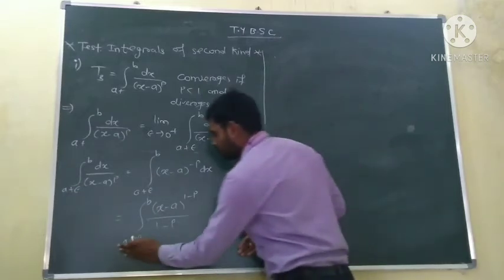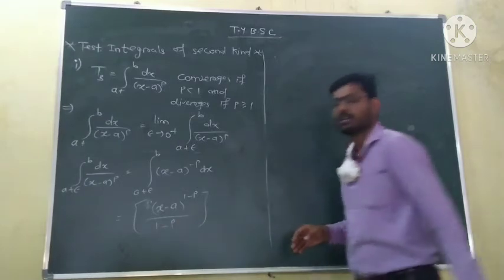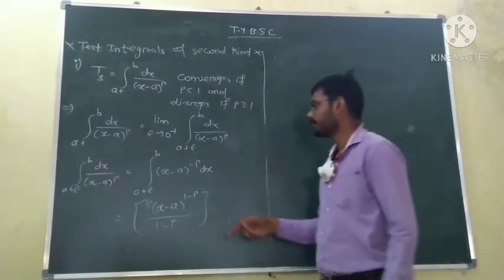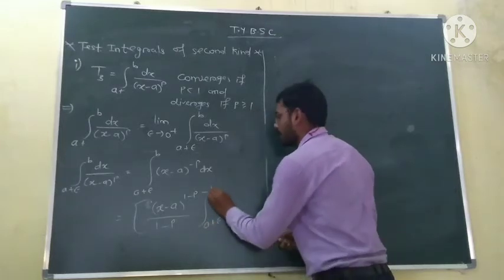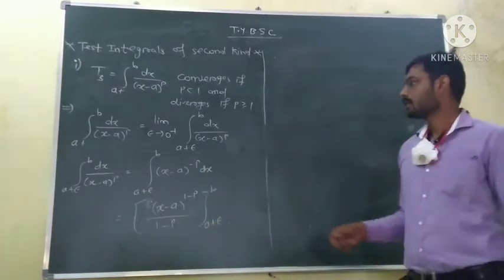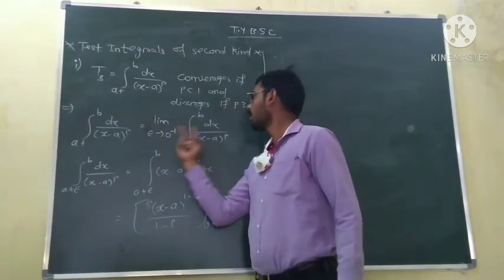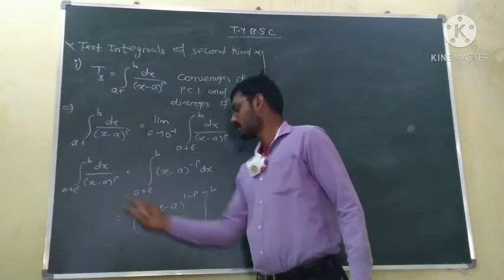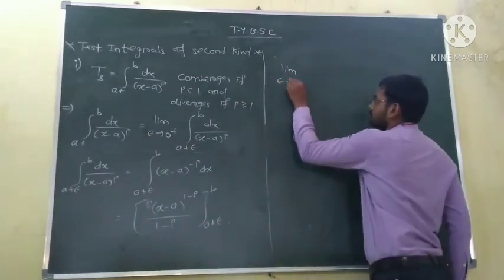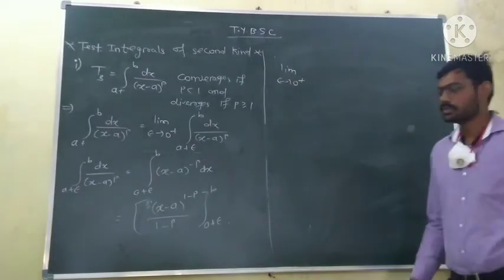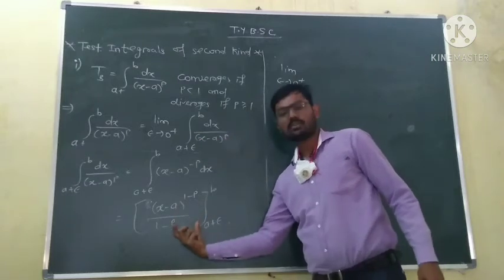Okay. Now we don't have to write this integration like this. We don't need to write the integration sign. Just put now limits, lower limit is a plus epsilon, upper limit is b. This value is equal to this. So we will take now a limit of this integration. This integration is equal to this. So limit epsilon tends to 0 plus of this integration, nothing but this integration, nothing but equal to this